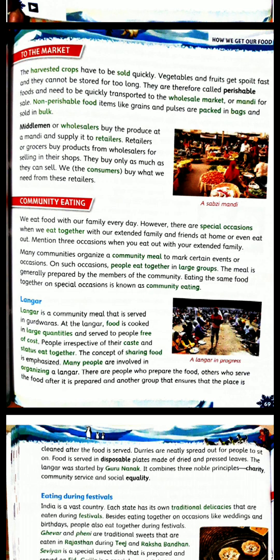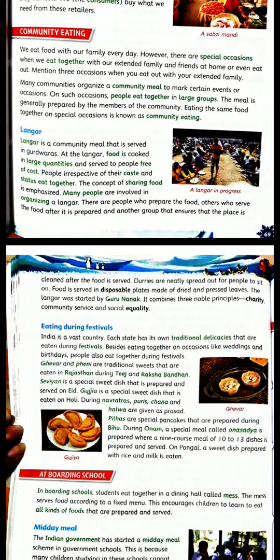Daris are spread on the floor, and all the people, be it rich or be it poor, are sitting together and having food. So basically, the principle of this langar is charity, community service, and social equality. Guru Nanak Dev Ji started this tradition of having langars, and the idea of having langar is to have some social service, then equality, and charity.